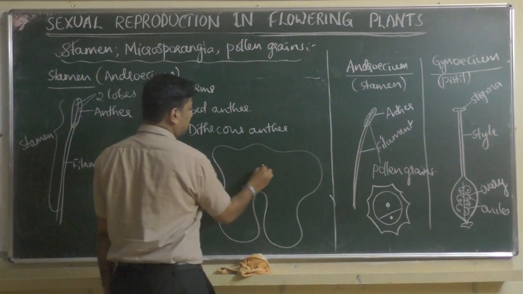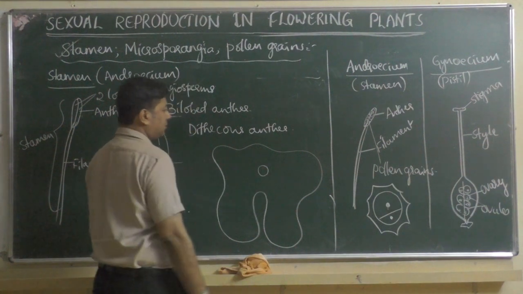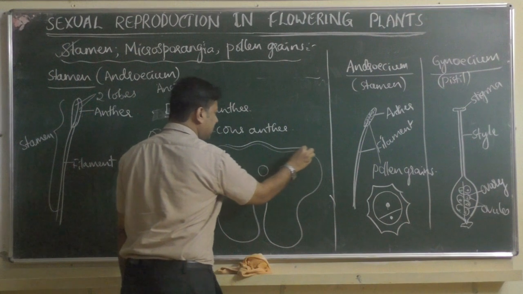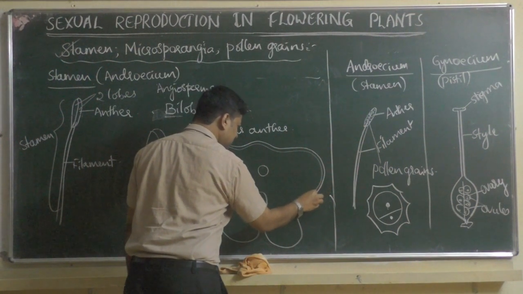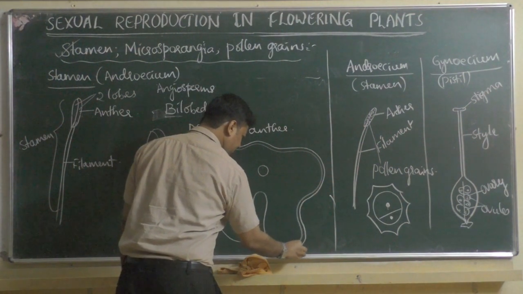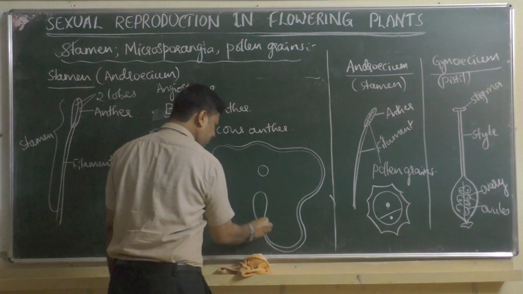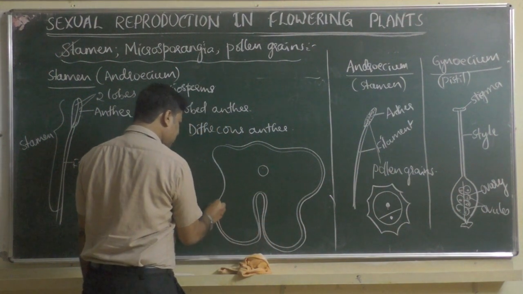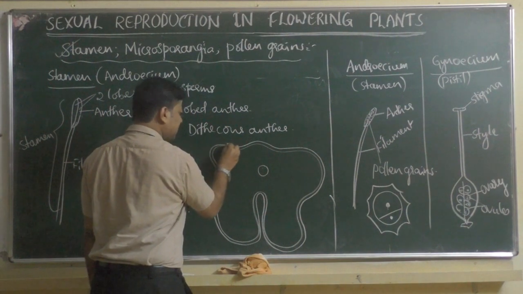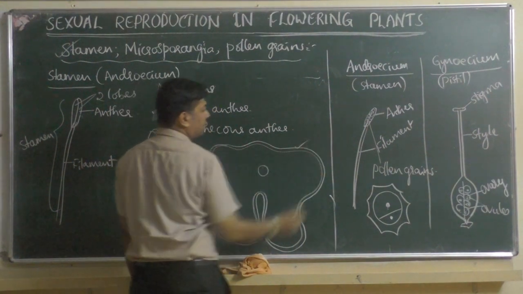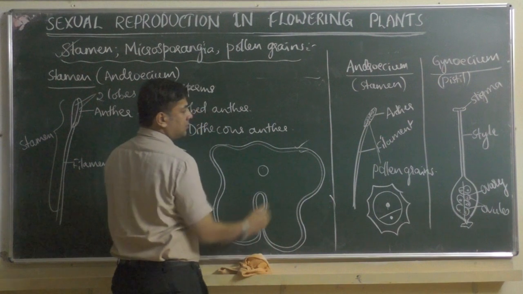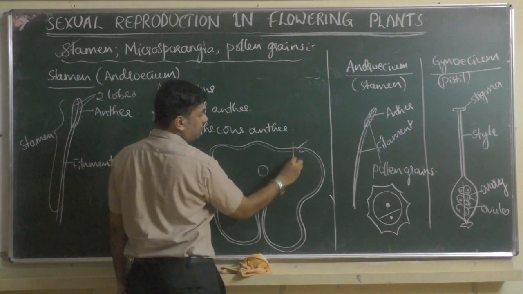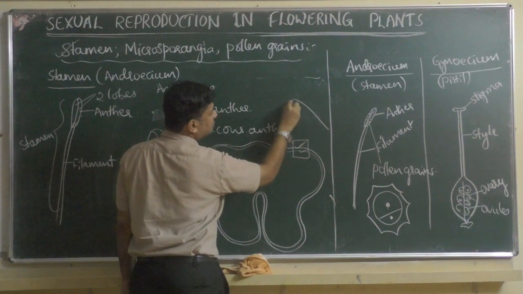You see a structure like this. Okay, then there are two layers here. You can see clearly I am showing two layers. You can see two lines on the outer side. So this is one and this is other. This is outer theca, this is inner theca. Two layers are there. Now if I zoom it, it is like this, two layers.